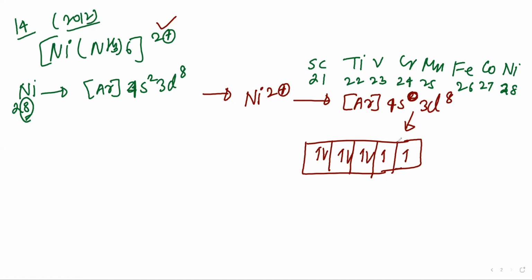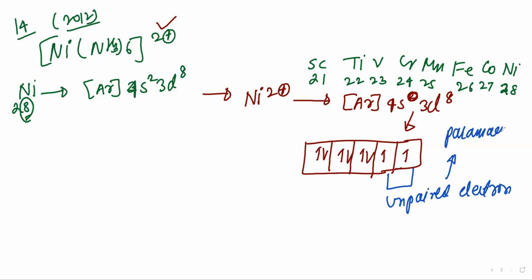The last two are unpaired electrons. Unpaired electrons mean the substance will be paramagnetic.